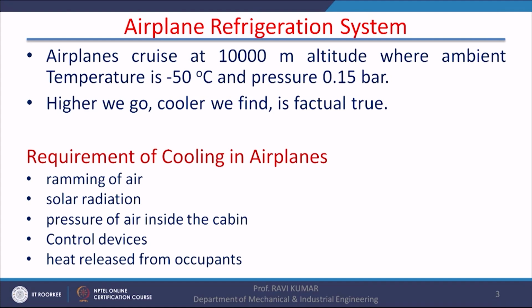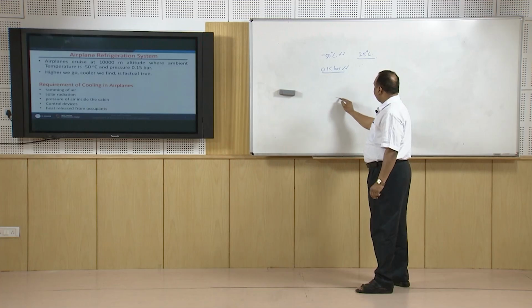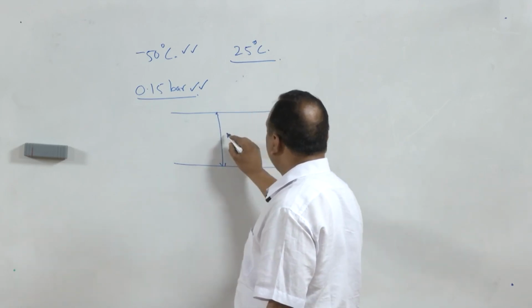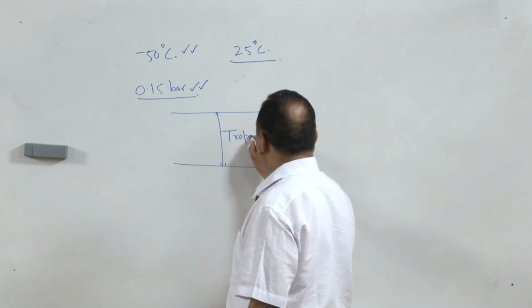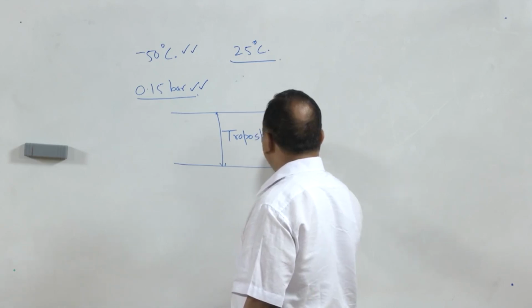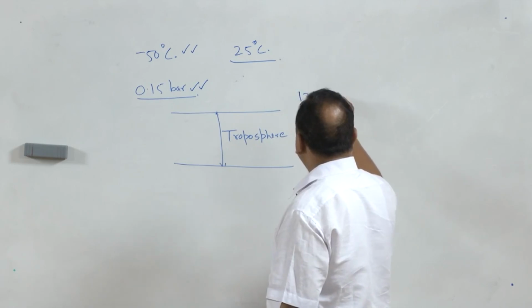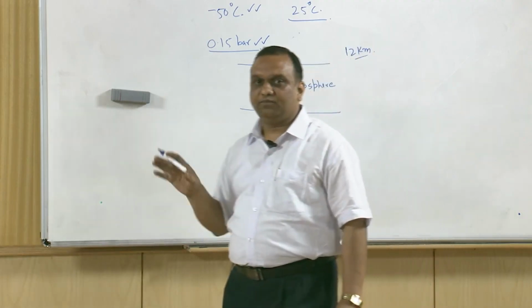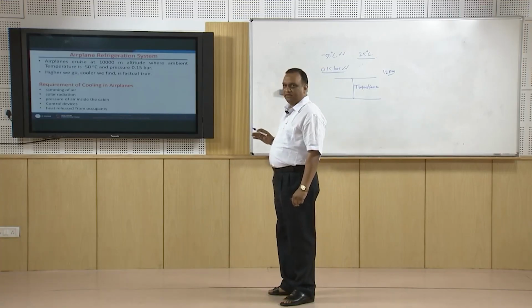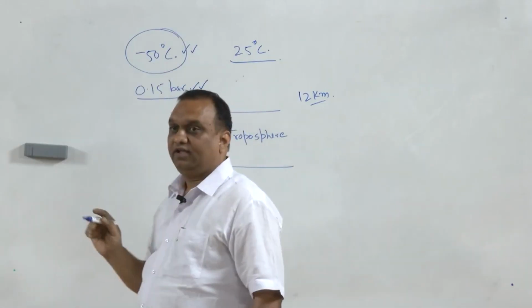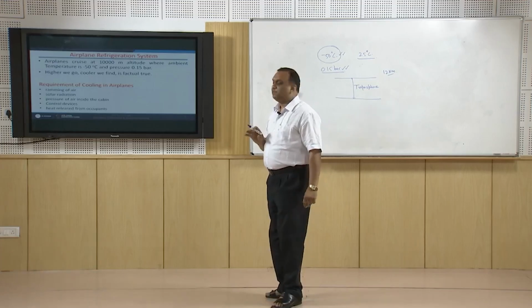Higher we go from the earth's surface, we find that the temperature goes down, right, because the closest layer of air over the earth's surface is troposphere. Troposphere stretches up to 12 kilometers above the earth's surface. So, most of the aircrafts move in troposphere and temperature in most of the cases is close to minus 50 degrees centigrade, irrespective of the temperature on the earth's surface.